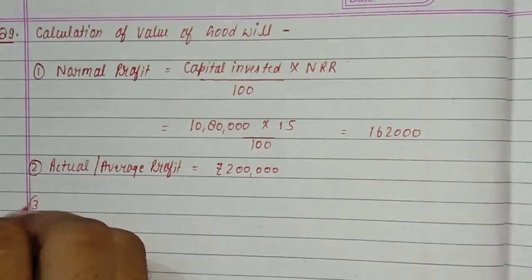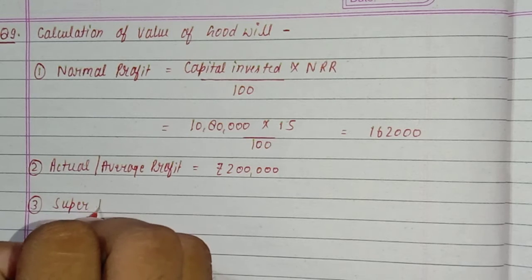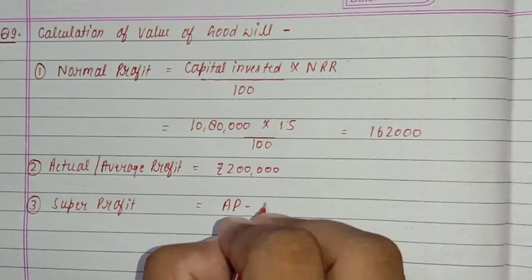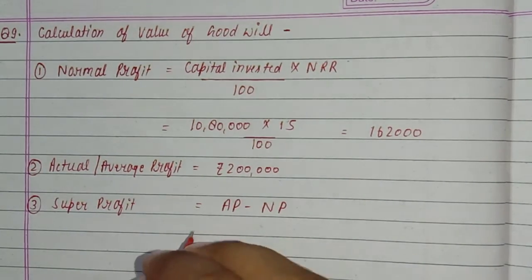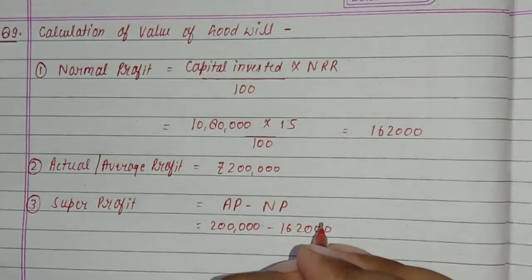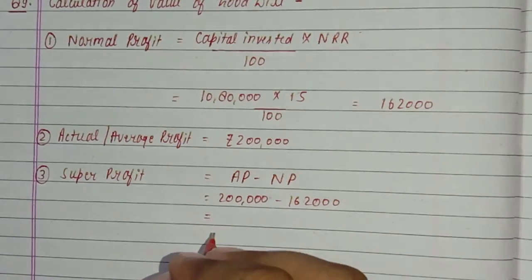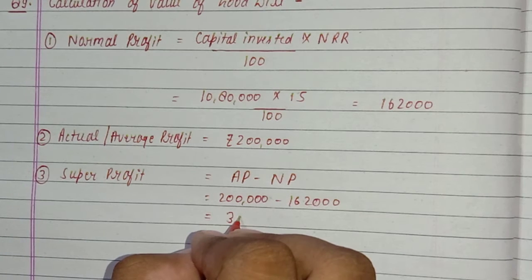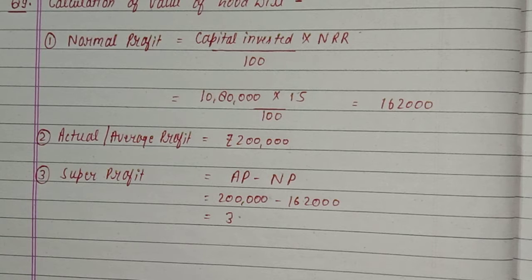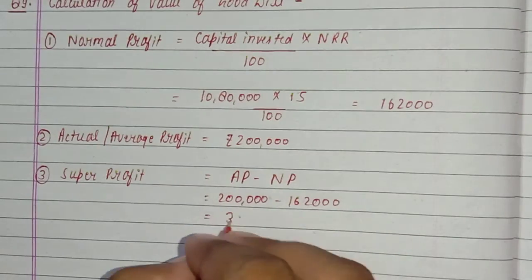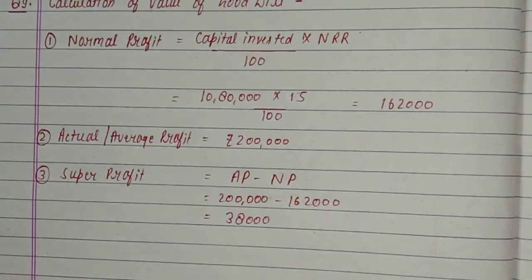Step number 3, you have to calculate super profit, and formula you know, actual profit minus normal profit, AP minus NP, will be 2 lakhs minus 1,62,000, and this will be 38,000, right?